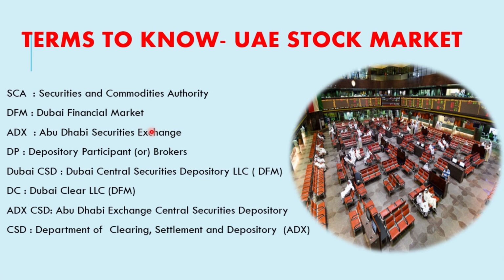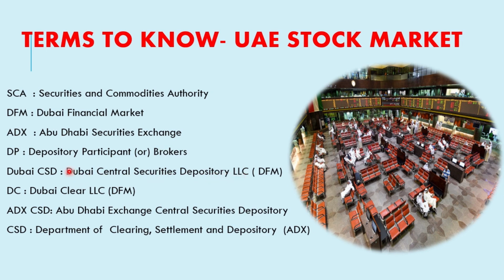DP means depository participant; in other words, we can call them brokers, bankers and financial institutions. Those people behave like depository participants. For DFM, the depository is Dubai Central Securities Depository LLC.